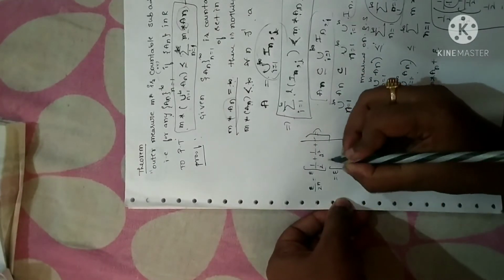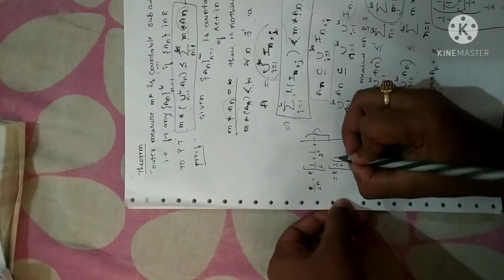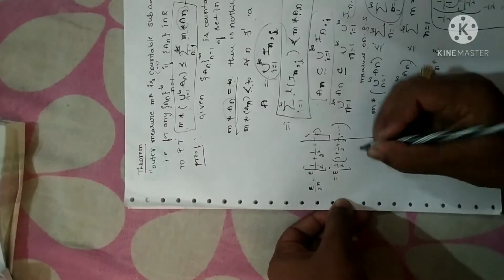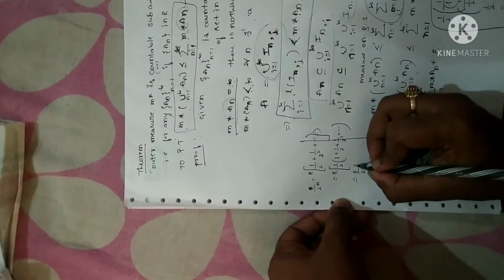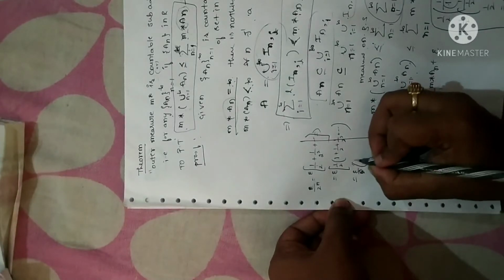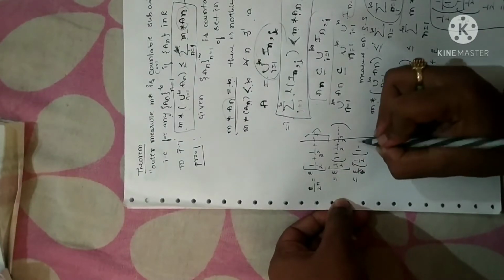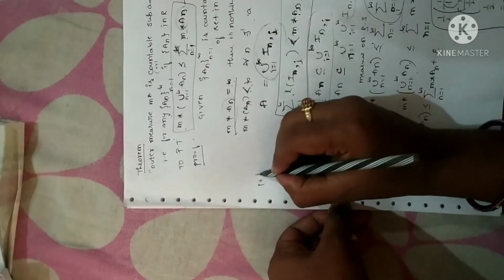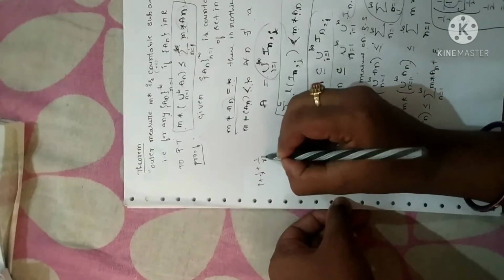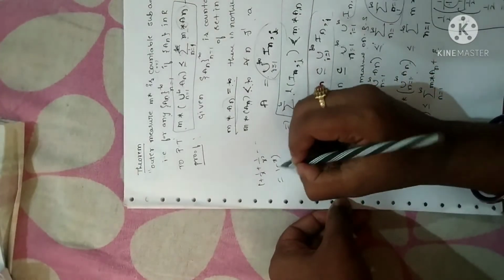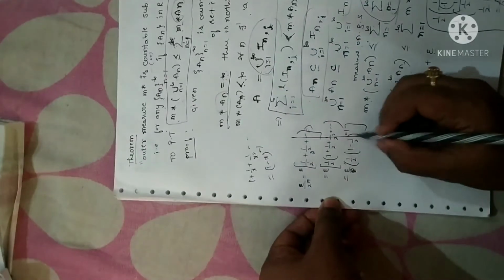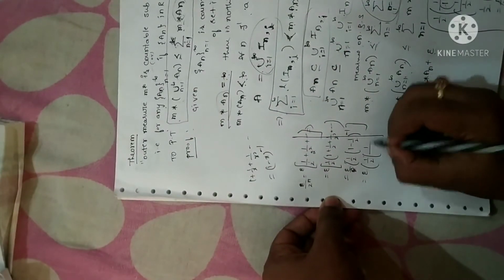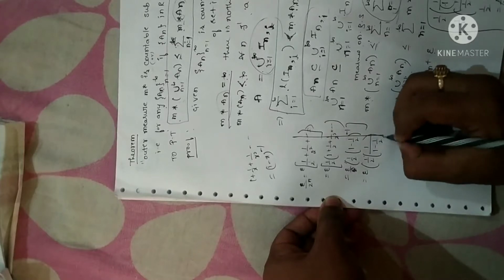So I can write 1 by 2 common again here. So we'll get 1 plus 1 by 2 plus 1 by 2 square plus so on. Again epsilon I can keep as it is. And this, 1 by 2 as it is, can be written as (1 minus 1 by 2) power of minus 1. As per the formula, 1 plus x plus x square, so on can be written as (1 minus x) power of minus 1. So that is how I have written epsilon as it is now. 1 by 2, this term can be written as 1 divided by 1 minus 1 by 2.